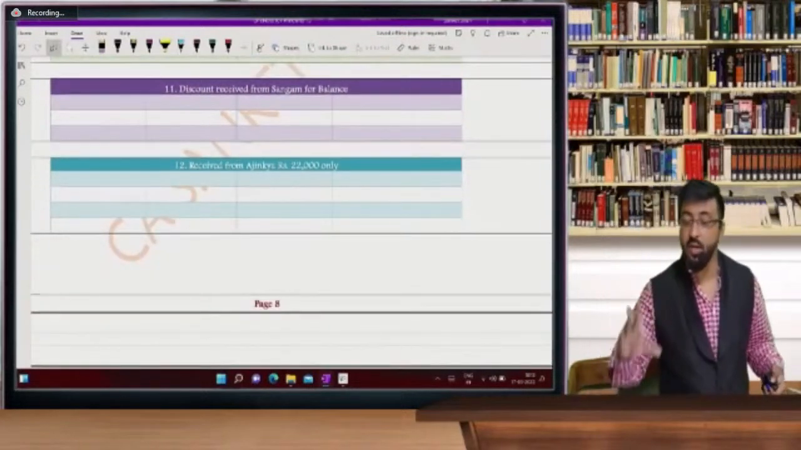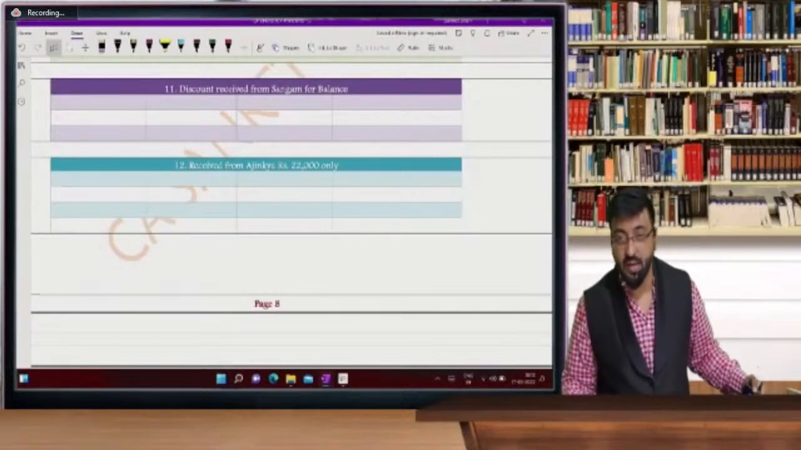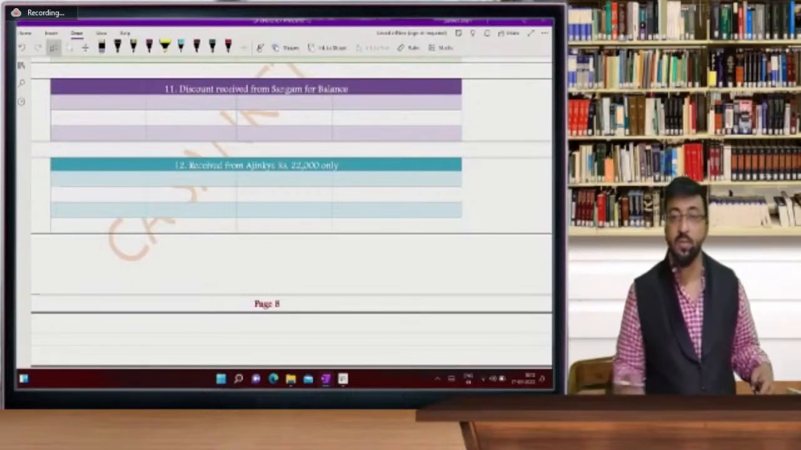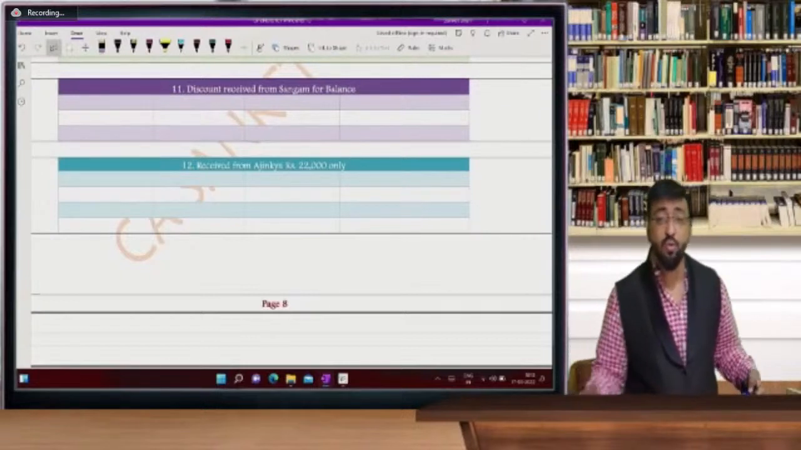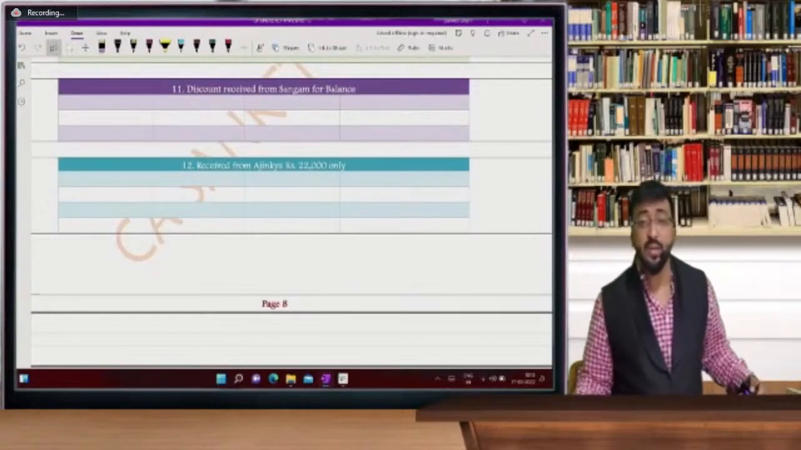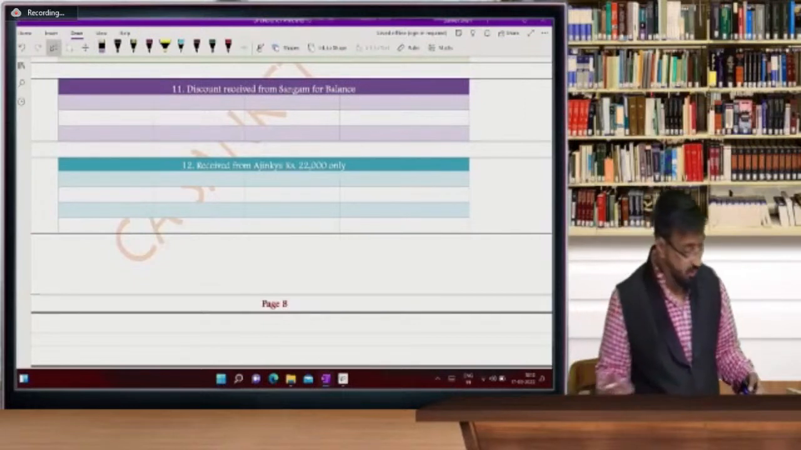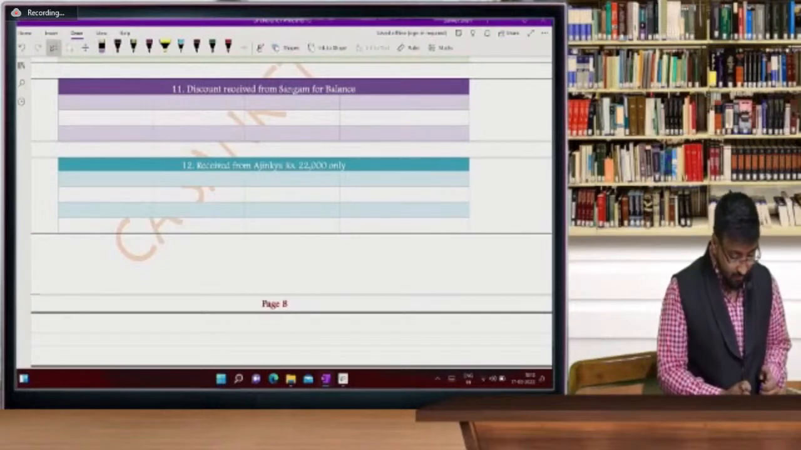We will continue with the 10 entries which are remaining. Discount received from Sangam for balance. Can you write these entries now? Yes, every one of you, you have solved these entries. Can you tell me the entry, who is answering very fast? So let's see who answered very fast.